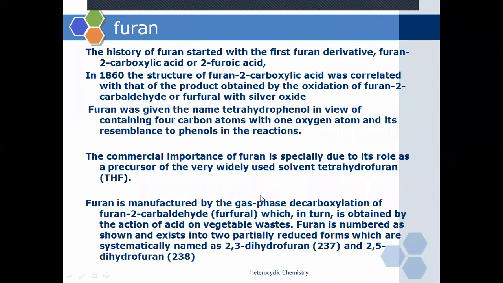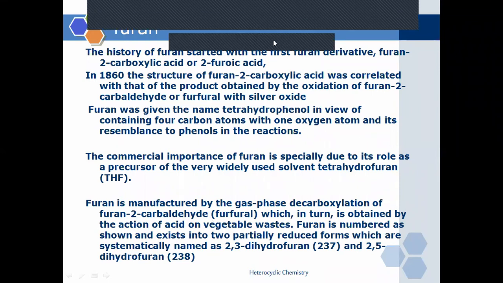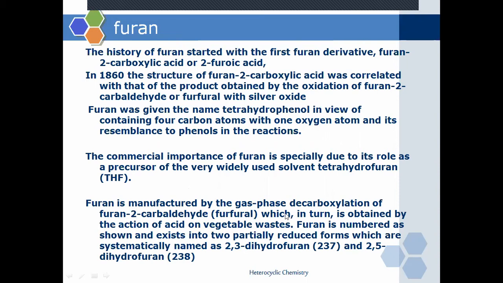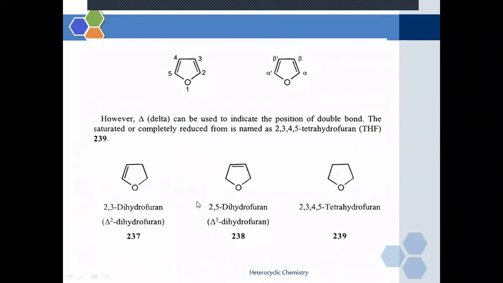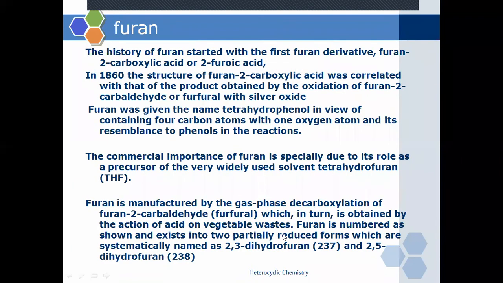Furan is manufactured by the gas phase decarboxylation of furan 2 carboxyaldehyde, which is known as furfural, which in turn is obtained by the reaction of acid on vegetative waste. So directly we will see the reaction. So it is obtained from the vegetative waste.